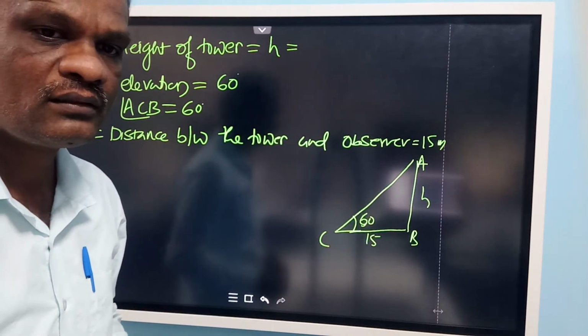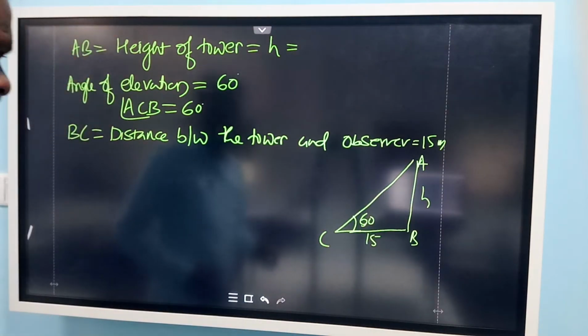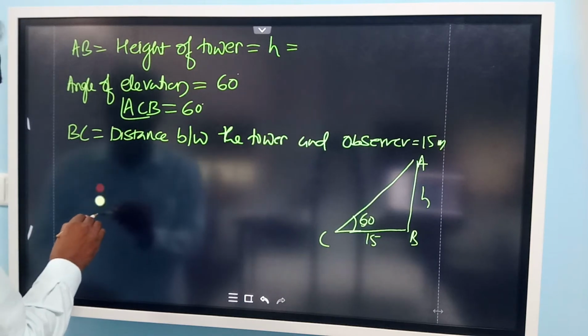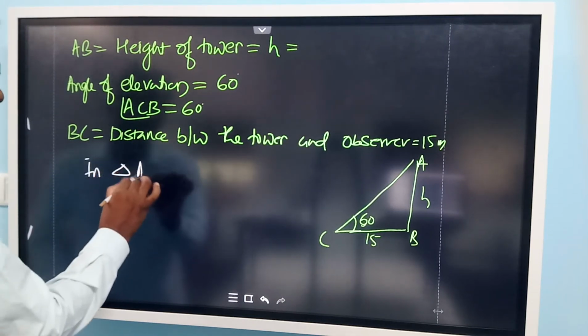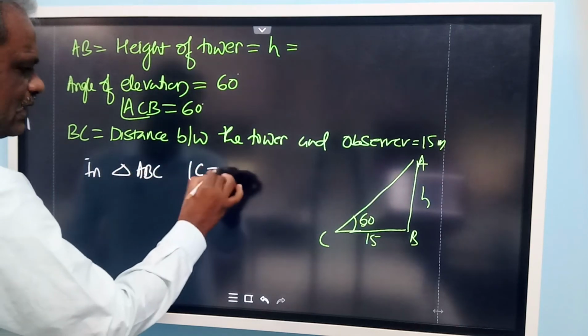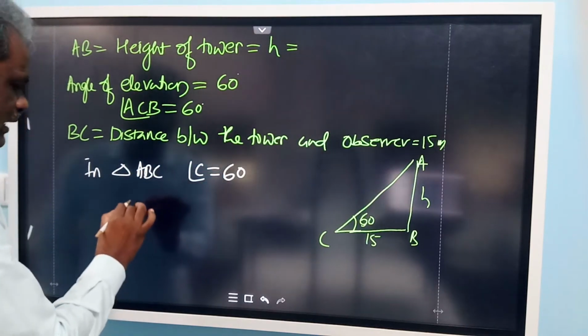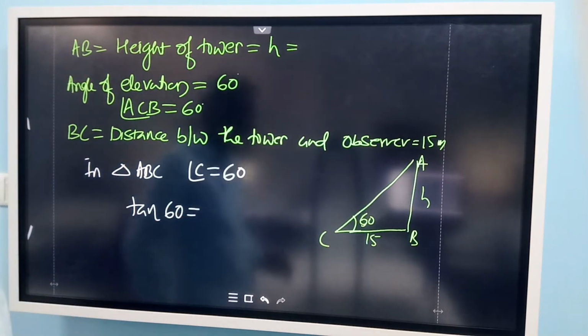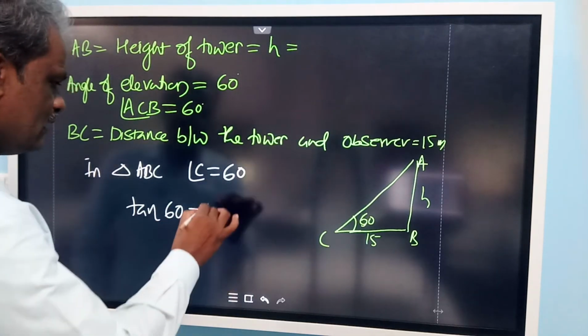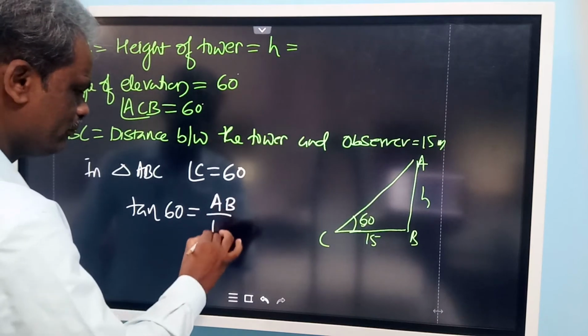Very good. Tan 60 degrees. So you can apply it in triangle ABC. In triangle ABC, you can write here angle C is equal to 60 degrees. Tan 60 degrees. You know that the trigonometric ratio tan is opposite side by adjacent side. So you can write AB by BC here.